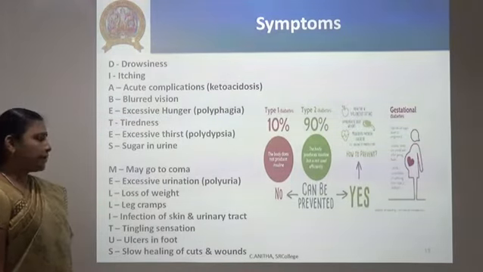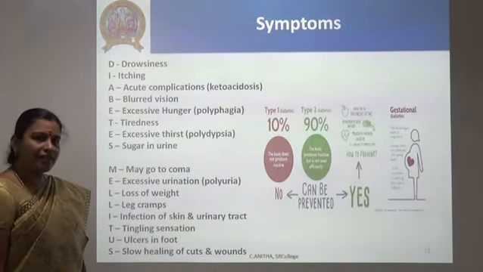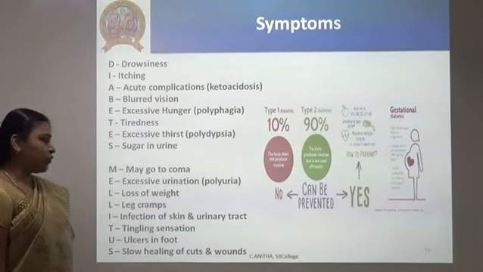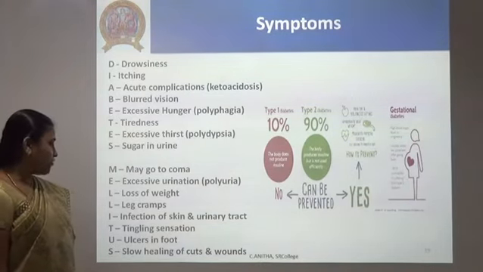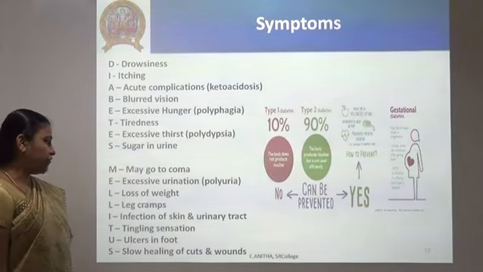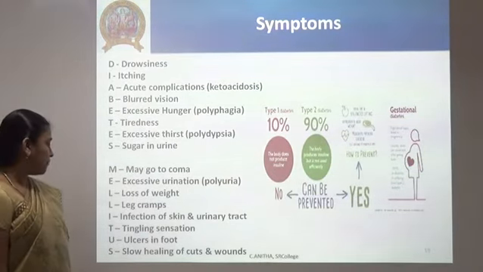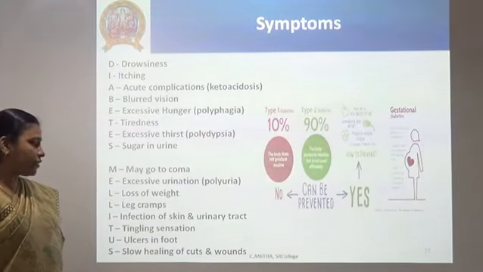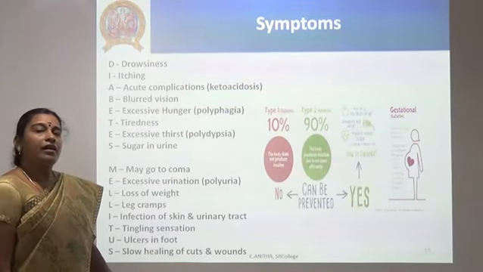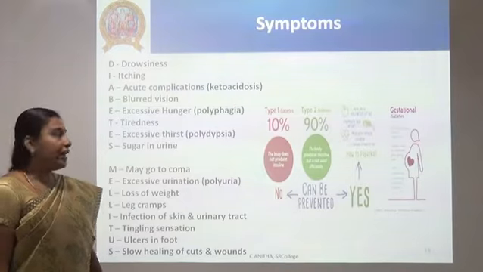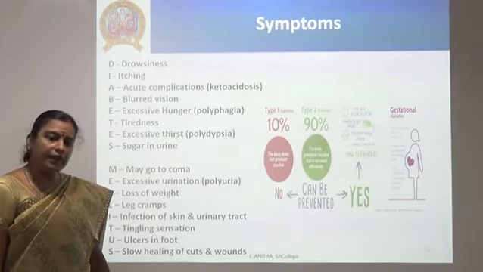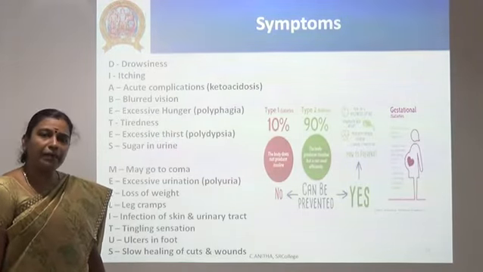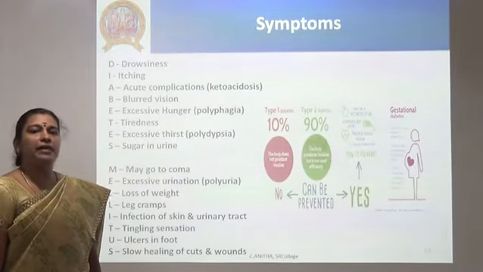And mellitus, M for the person may go to coma due to increased sugar in the blood or excessive urination, and L for loss of weight, L for leg cramps, I for infection in the skin and the urinary tract, T for tingling sensation, U for ulcers in the foot, and S for slow healing of cuts and wounds. If a person tends to find any of these 5 symptoms at the age of 35 or 40, it's better to go consult a doctor and go for medication.